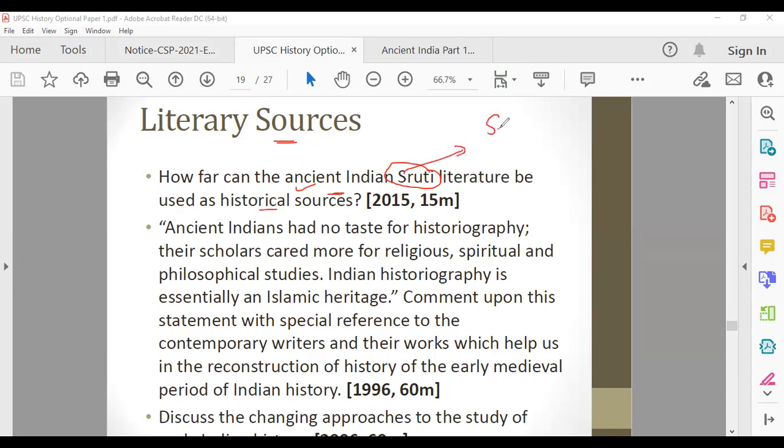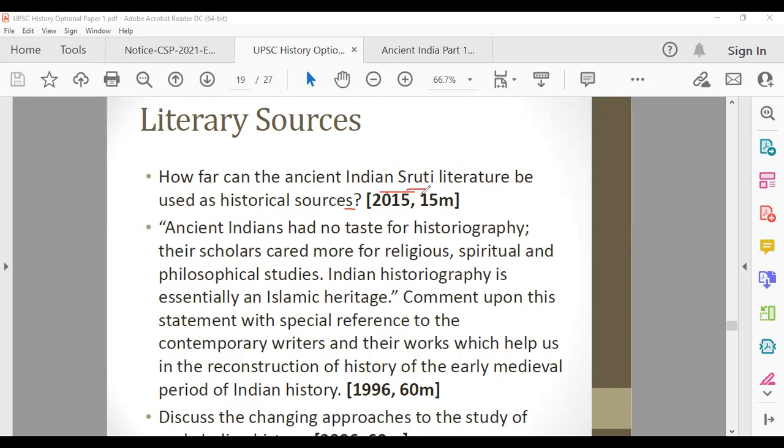We were just talking about the basics, like what is Shruti, Vedas, the different parts of Vedas, then different schools based on whether they accepted Vedas or not, Astic and Nastic school. So many things we have discussed, but not this question. Let's say they ask you this question in the exam and you don't have any idea what they're asking. You will start saying all those things which we discussed in the previous part.